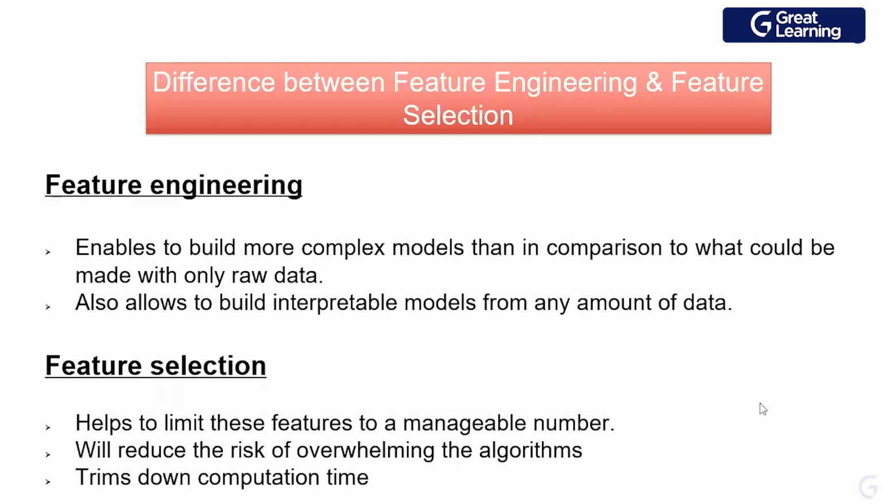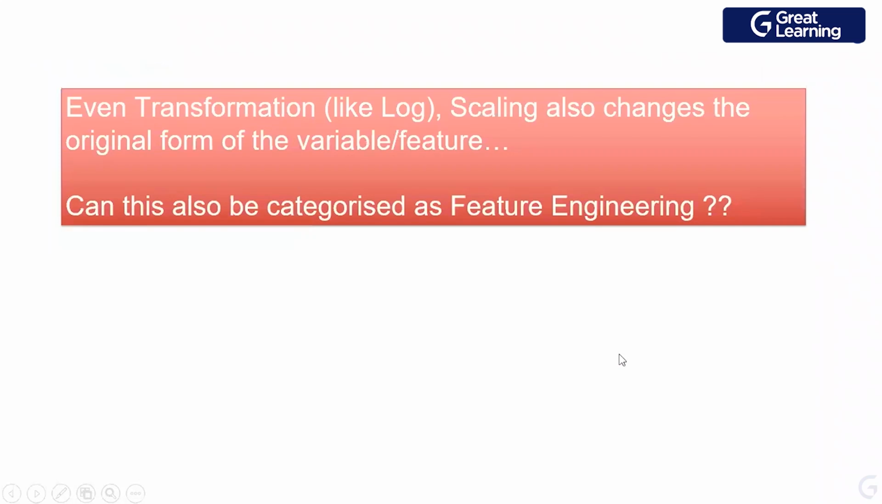What is feature selection? From the given set of features, we try to find out which features are significant. It will reduce the risk of overwhelming the algorithms. Let's assume I have a data set which has many features available. We try to reduce the number of features so that we do not end up with the risk of too many features from the modeling perspective. It also trims down the computation time because I have reduced the number of features.